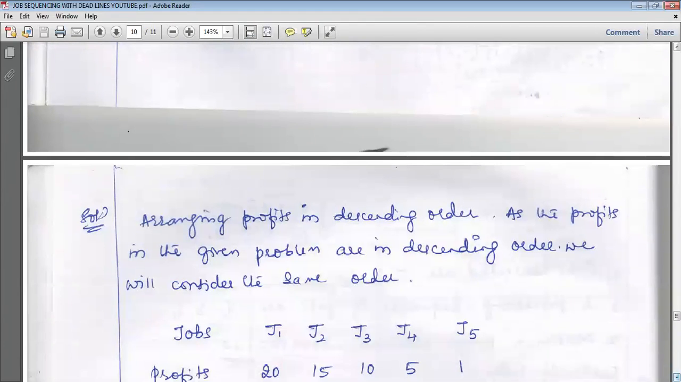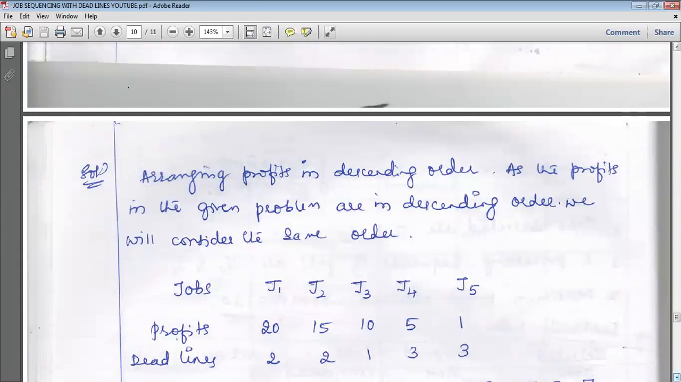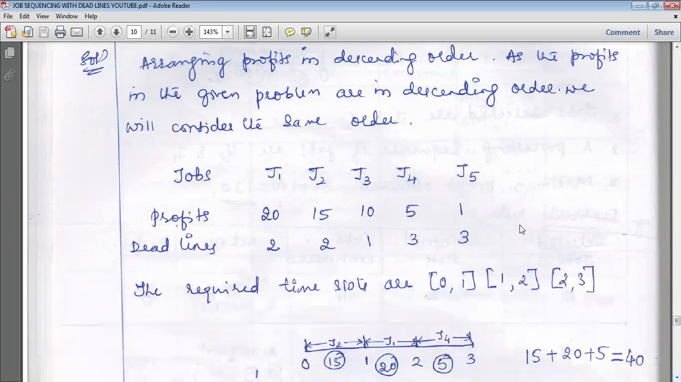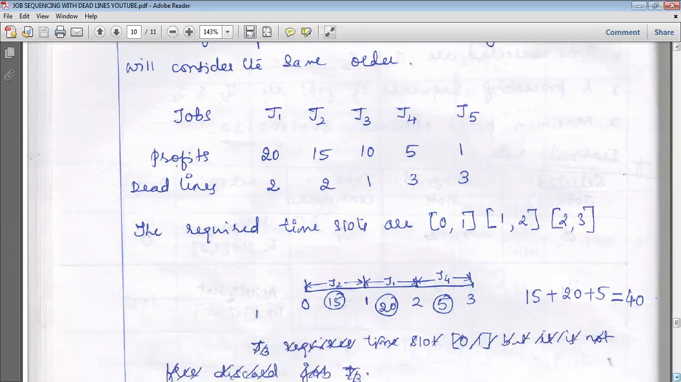In a descending order, as the profit is given, the problem is in decreasing order only, so the same order will be considered. The jobs are J1, J2, J3, J4, J5. The profits and the deadlines will be as they are. As I said, the time slots are 0 to 1, 1 to 2, 2 to 3. The maximum deadline is 3, so we have to divide the time slot into 0 to 1, 1 to 2, 2 to 3. It has been divided. Next, first consider the first job.